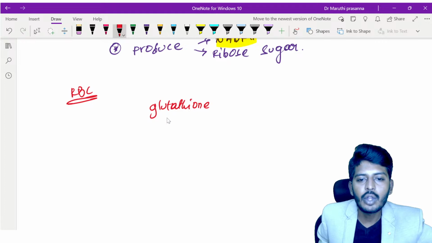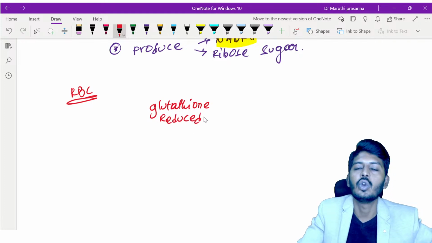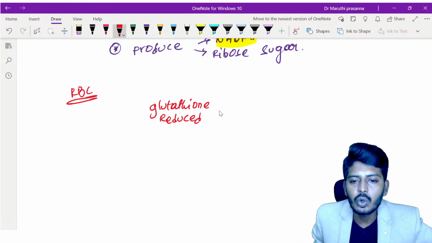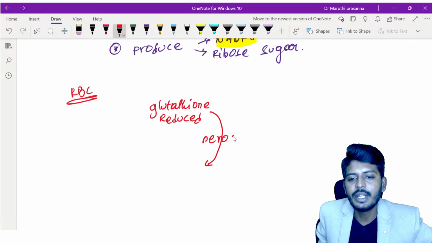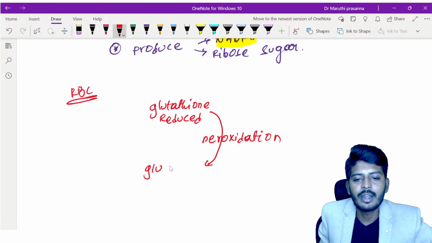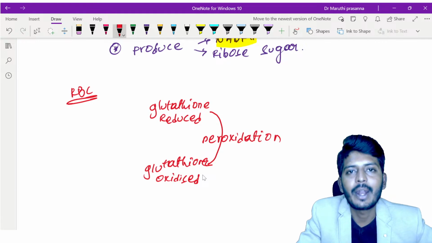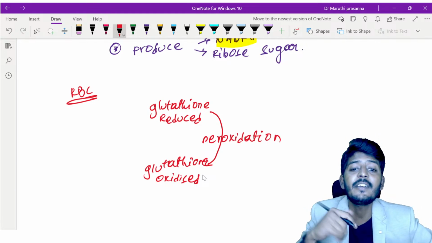Glutathione. Whatever glutathione we have is in the form called reduced glutathione. This reduced glutathione undergoes a reaction called peroxidation. Which reaction? Peroxidation, and it becomes glutathione in which form? Glutathione in the oxidized form. Now the question comes, sir, if peroxidation is occurring, what is the purpose of peroxidation?